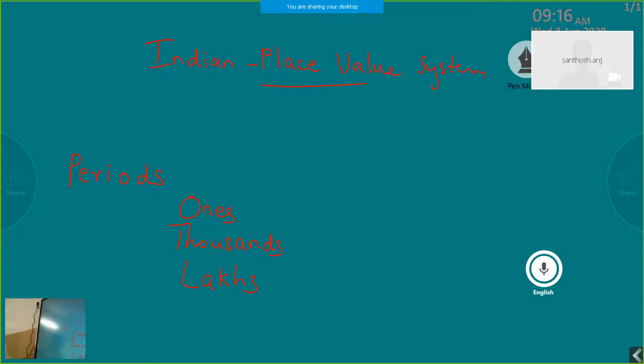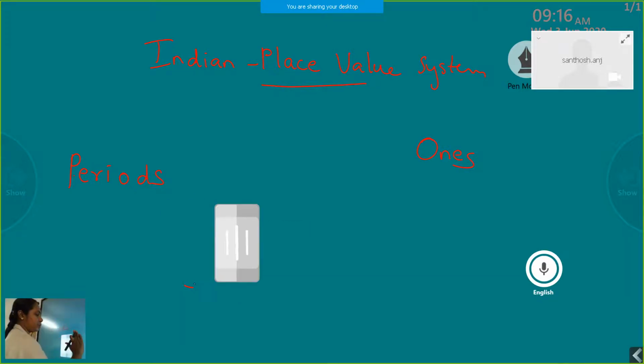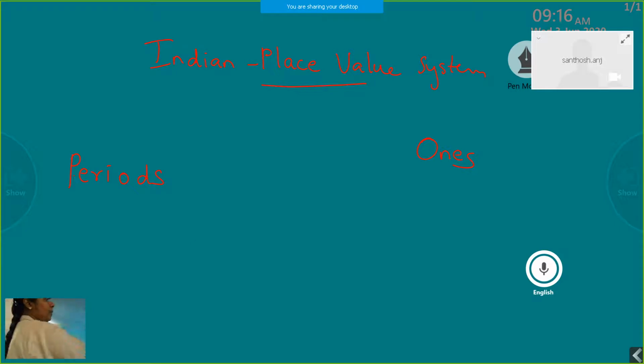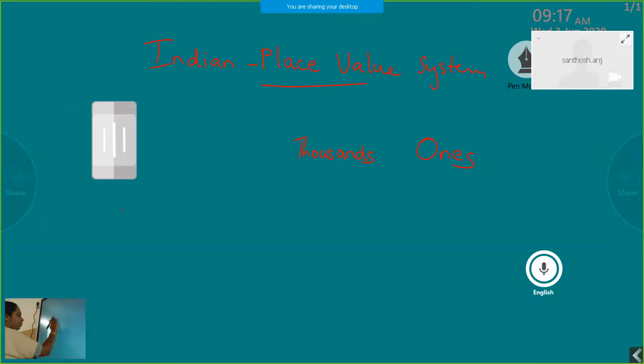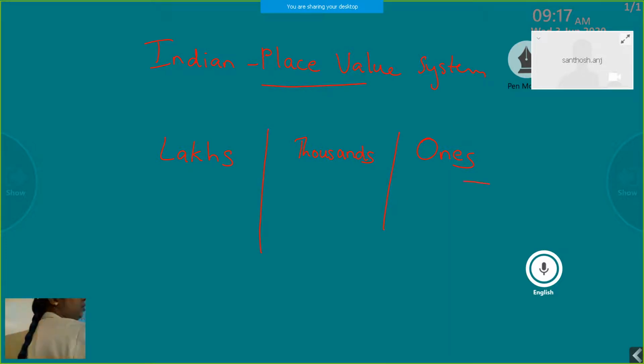So this we can write as a chart: ones group, thousands, then the lakhs group. So these are the three groups for a 7-digit number, which we call periods.